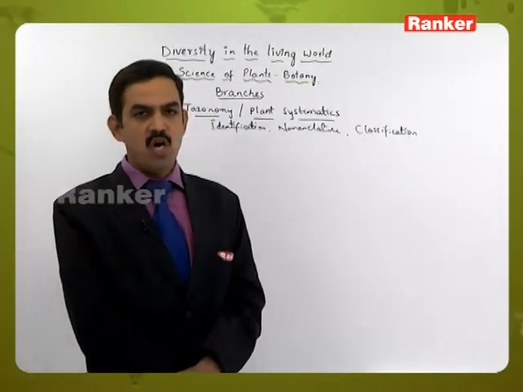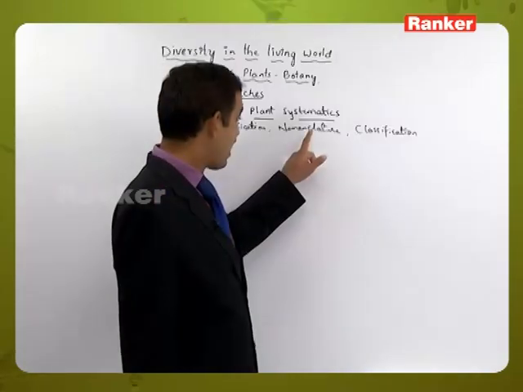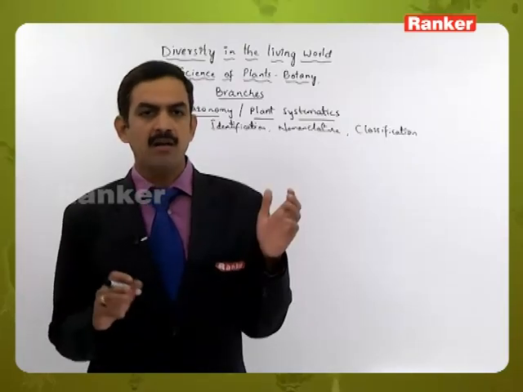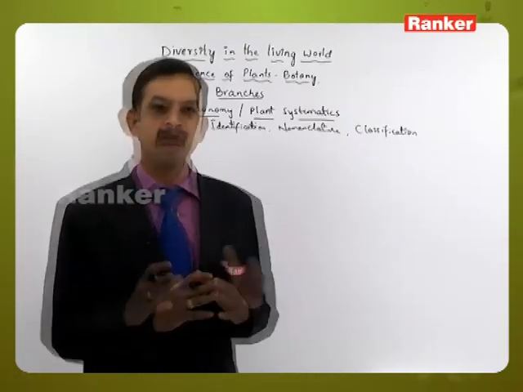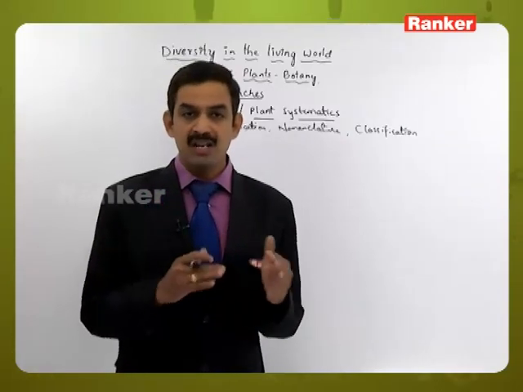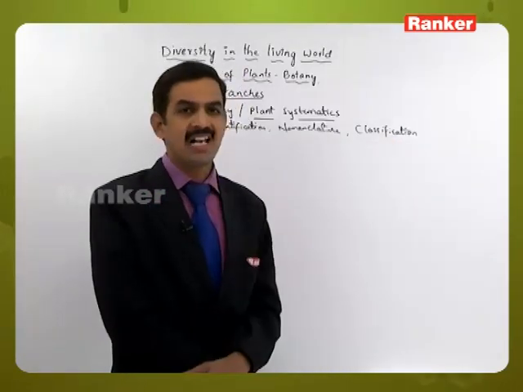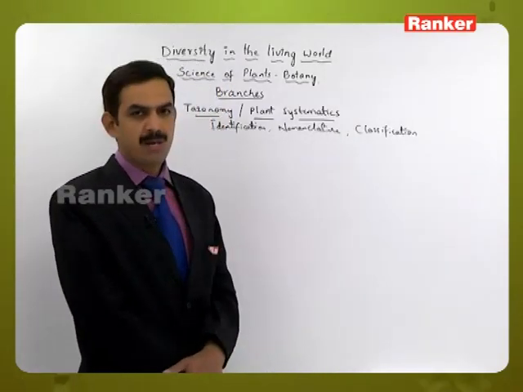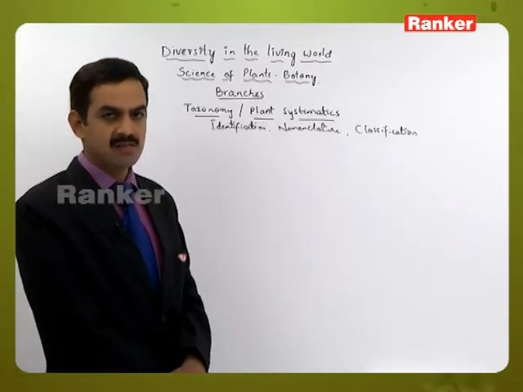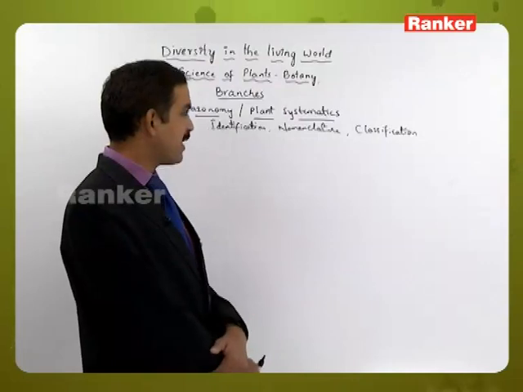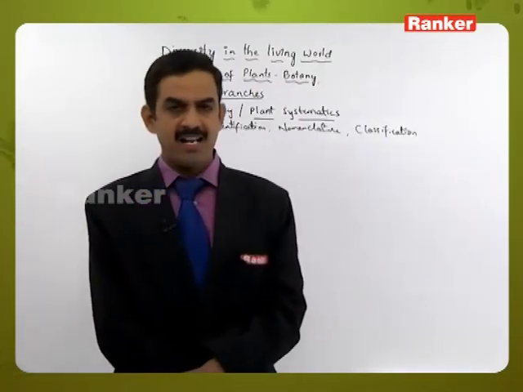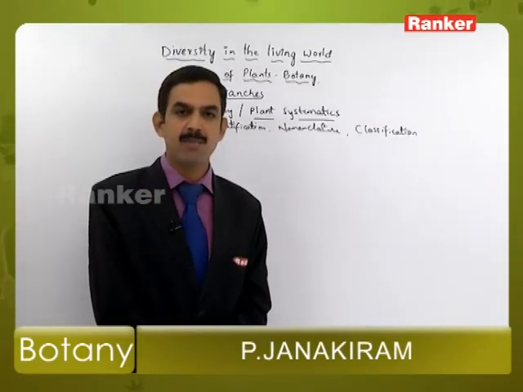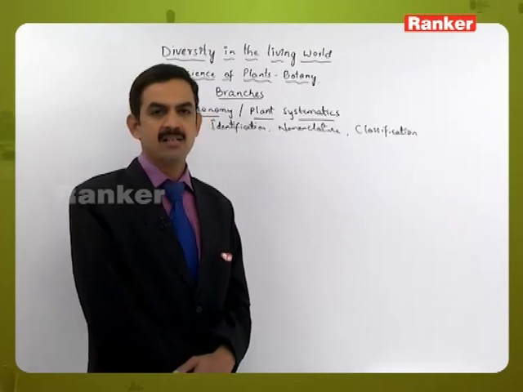Generally we know that binomial nomenclature is followed for that purpose, and after naming them, based on the similarities and dissimilarities, the plants are either grouped into the same group or kept in different groups. Likewise the grouping is done, and it is called classification. So the three aspects, identification, nomenclature and classification of the plants, are called taxonomy or plant systematics. Here systematics means the arrangement of things, in this case the arrangement of the plants in a systematic order.